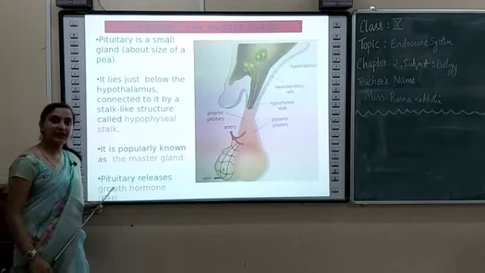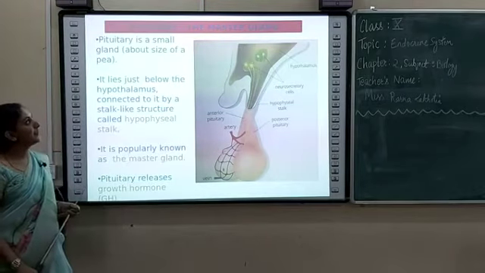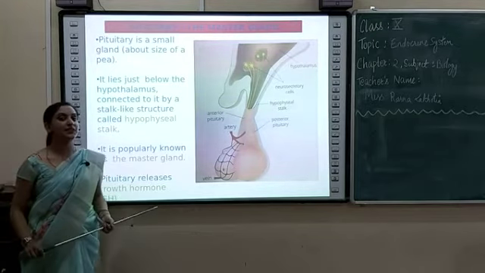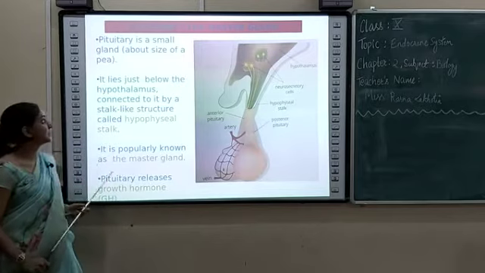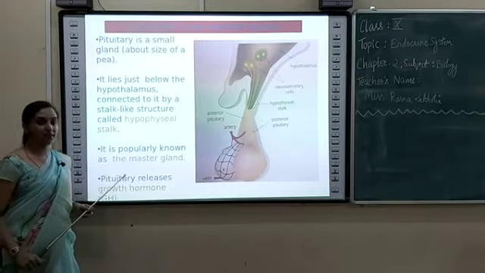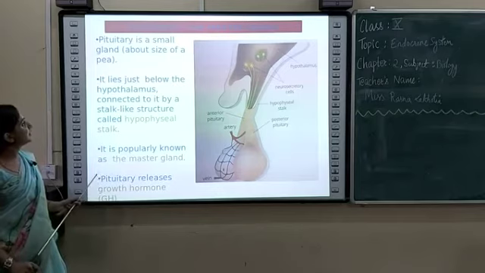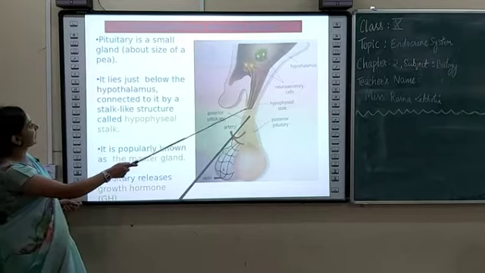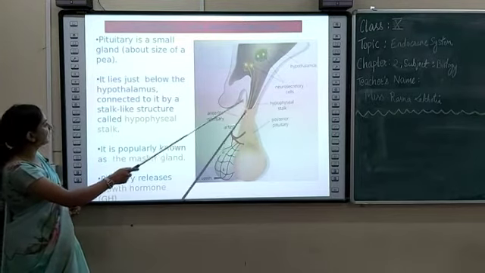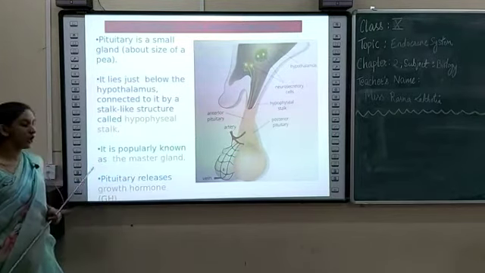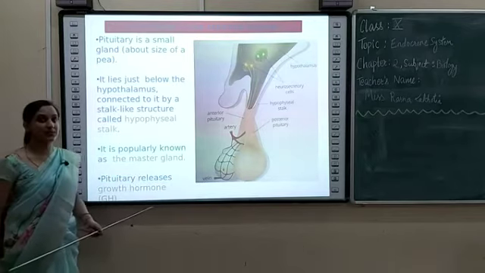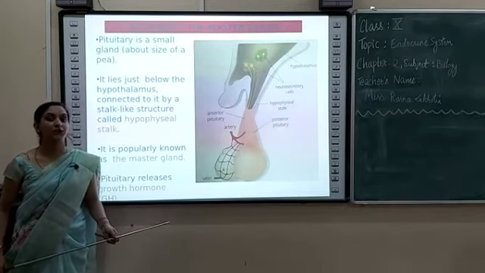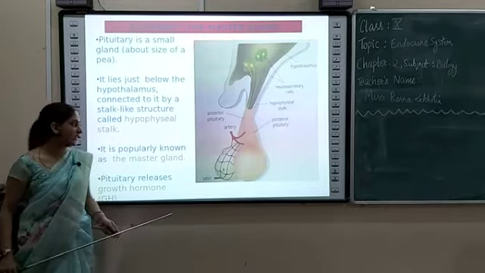The next gland is the pituitary gland, also known as the master gland. Pituitary gland is a small gland about the size of a pea. You have seen a pea, yes? The size is very small. It lies just below the hypothalamus and is connected to it by a stalk-like structure called hypophyseal stalk. It is popularly known as the master gland. Why master gland? Because pituitary gland controls the secretion of all other endocrine glands present in our body.